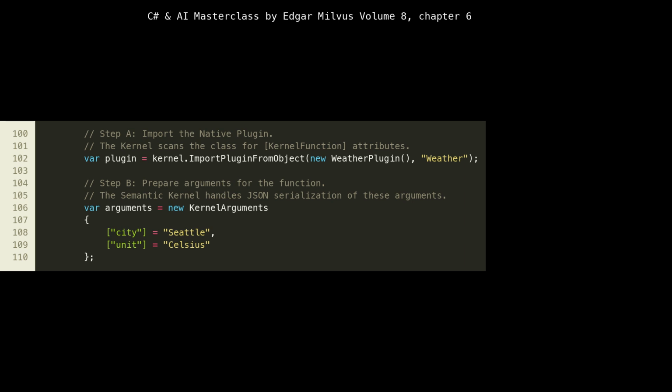specific plugin classes. Next, we prepare the kernel arguments at lines 105 to 109. This dictionary-like structure holds the parameters we intend to pass to our getWeatherAsync function. The keys, city, unit, must match the parameter names expected by the C# method, as the semantic kernel handles the serialization of these arguments into a format the C# method can consume. This explicit argument preparation is essential when you want to directly invoke a function, bypassing the LLM's decision-making process.